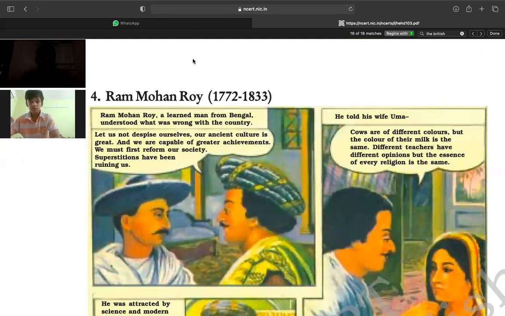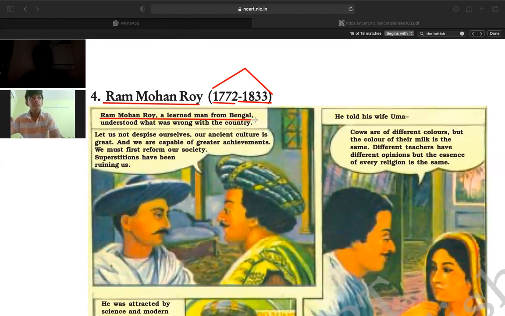Raja Rammohan Roy. So who is he actually? In the years 1772 to 1833, you would find this is one of the important periods of Indian history. How and why? If you look into it, Raja Rammohan Roy was known as one of the knowledgeable, very educated persons from Bengal, West Bengal, who understood what was wrong with the country.